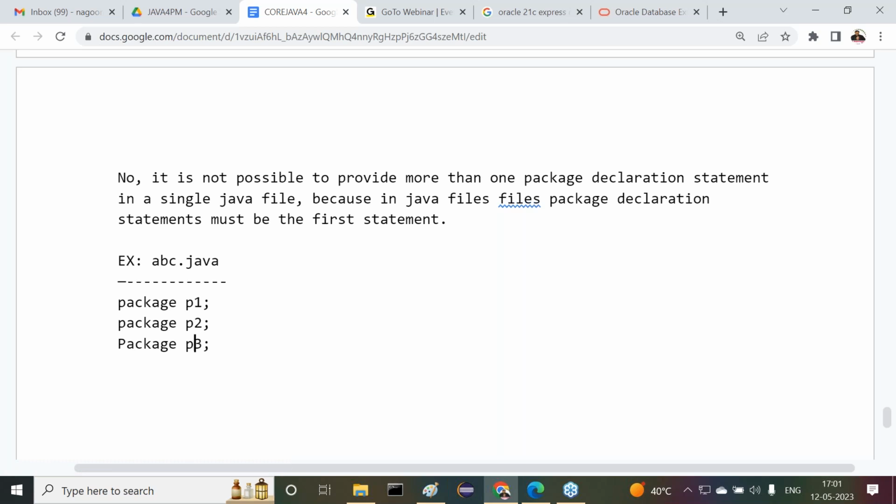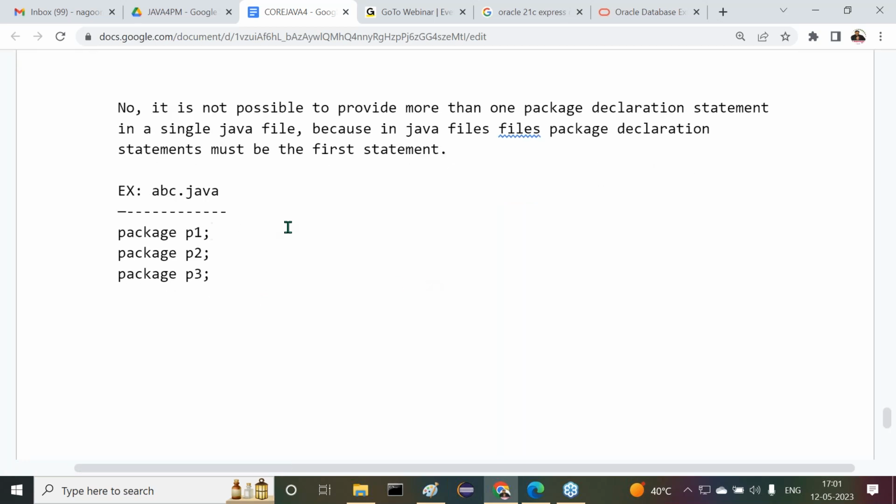Like this here I've given three package statements now. Out of all the three package statements, the first one is valid, the second one is invalid, the third one is invalid. First one is valid, second one and the third one are invalid.